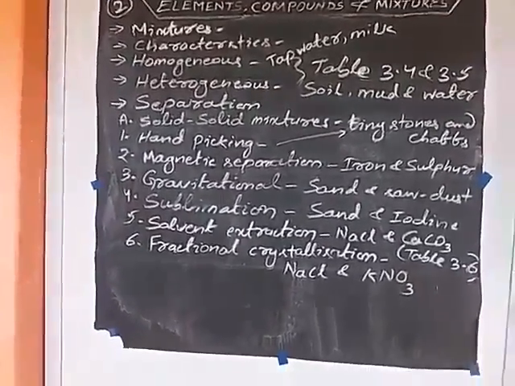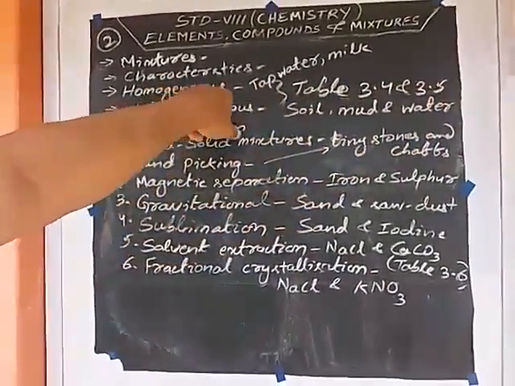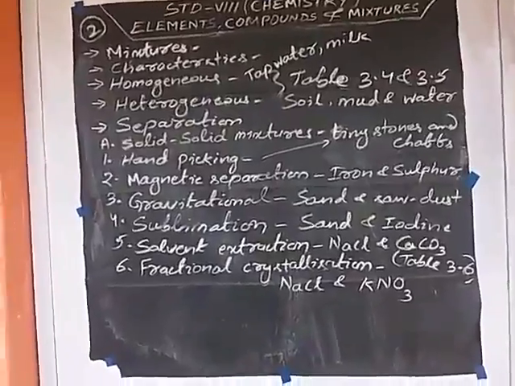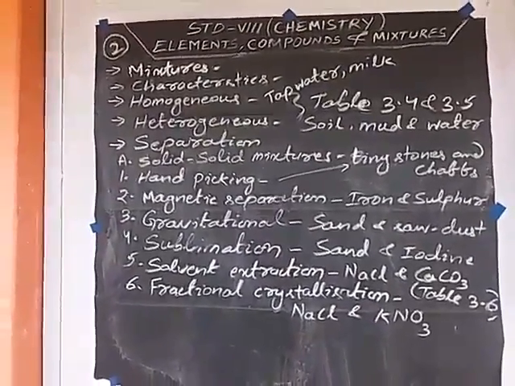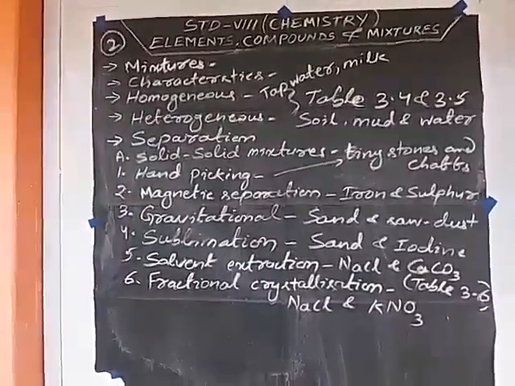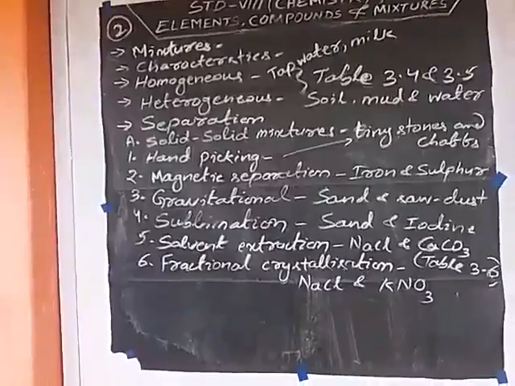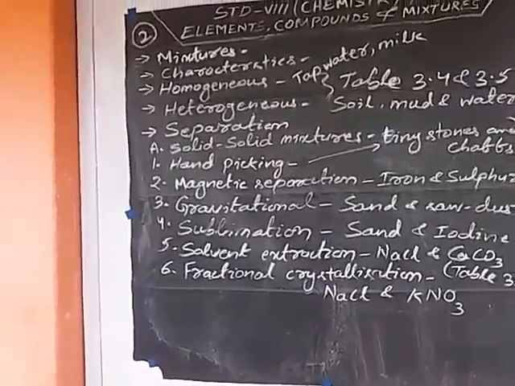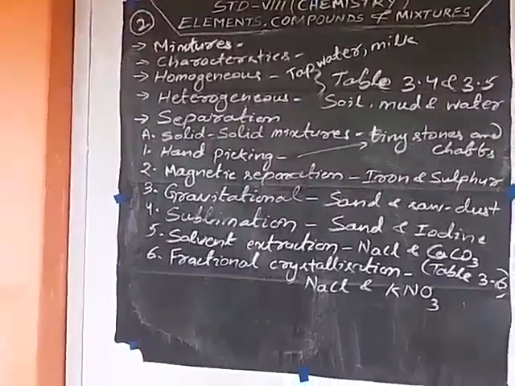You can use tables 3.4 and 3.5. See the table of homogeneous and heterogeneous mixtures. Another table differentiates between mixtures on the basis of their physical properties. Then table 3.6: see some substances and their solvents. Sulfur is soluble in carbon disulfide, like this.